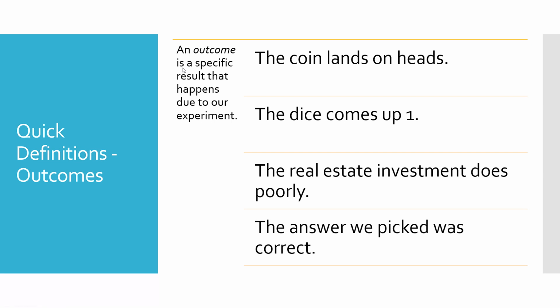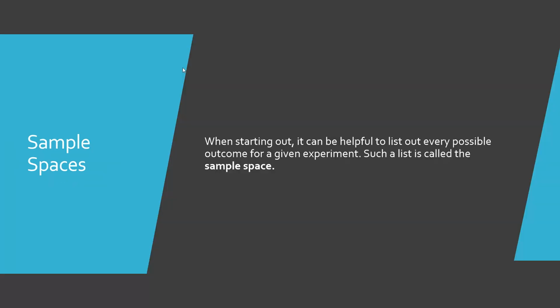So our outcome here might be the coin comes up heads, or the die comes up one, or the real estate doesn't do so well, or maybe it does, or the answer we picked was right, or maybe it's wrong. Those are our outcomes. So for every experiment, there are outcomes. And if we list out every possible outcome for an experiment, we have what is called the sample space. And that might be the new piece of vocabulary for a lot of you. Many of you know what I mean when I say experiment and outcome. You might have called it event, results, that sort of thing, but you know what I've been talking about so far. Now might be a little bit unfamiliar to you.